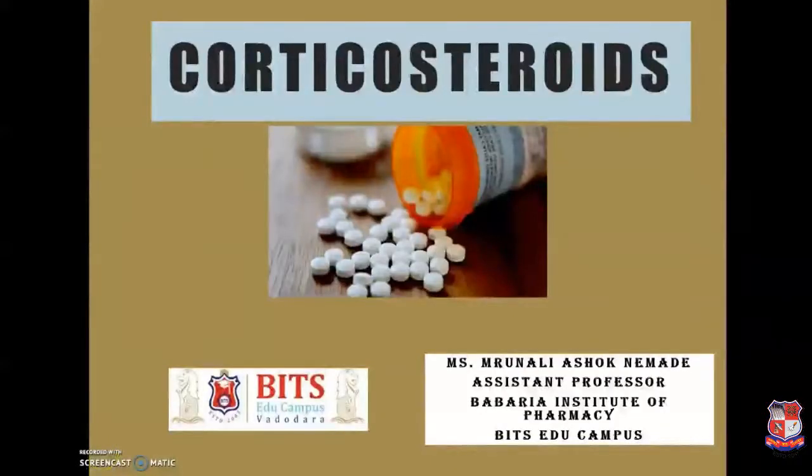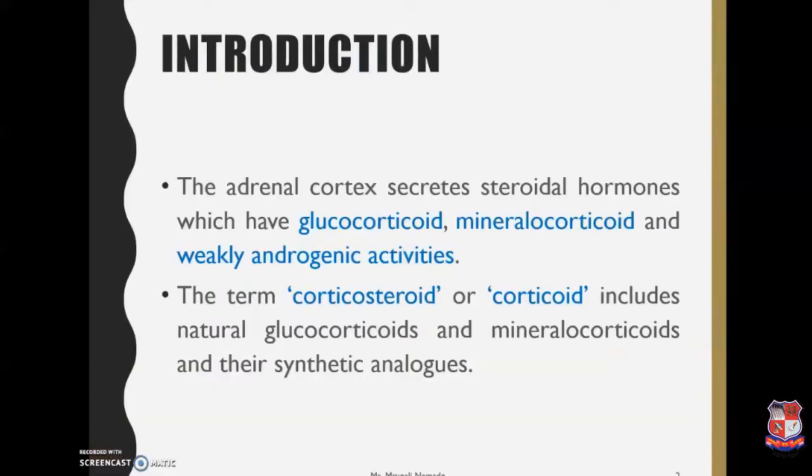Hello everyone. So we will start the topic with the corticosteroids. First of all, we'll go through the introduction part of what is endocrine system. Basically, the endocrine system consists of the glands which secrete the hormones that are essential for the maintenance of homeostasis, right?